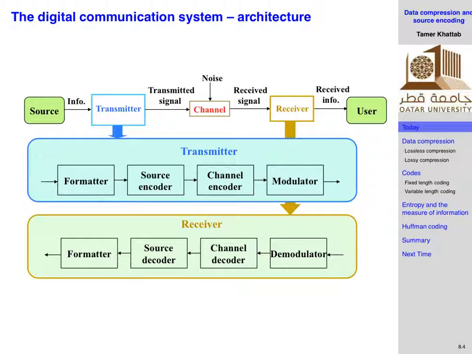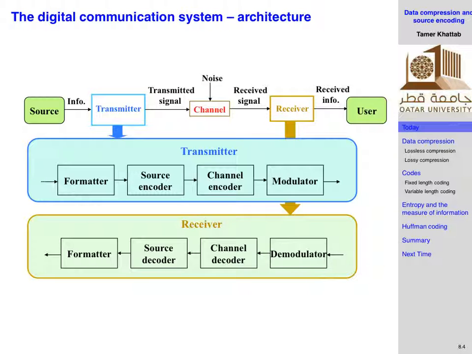Okay, so I was saying that this is our communication system, so we have the transmitter and the receiver. The transmitter has the source, right? And then the formatter, this is the part where you do your sampling, quantization, and so on, right? And then after that, you convert this into digital data. Then you start doing source encoding, where you reduce all the redundancy, if possible, remove all of it, right? Then, if you want to send reliably, you start doing channel encoding, and then after that, modulate, put on the carrier, send over the channel, right?